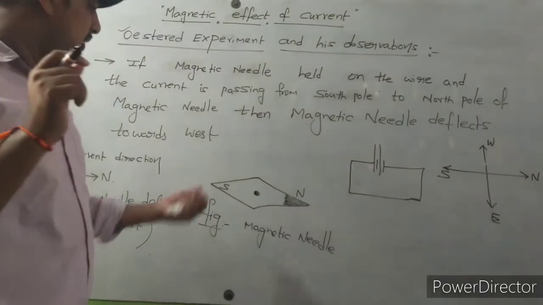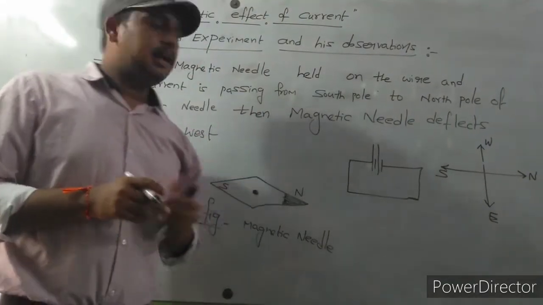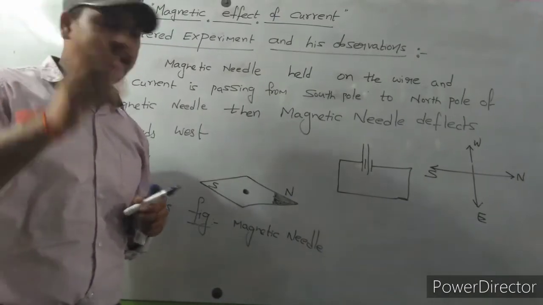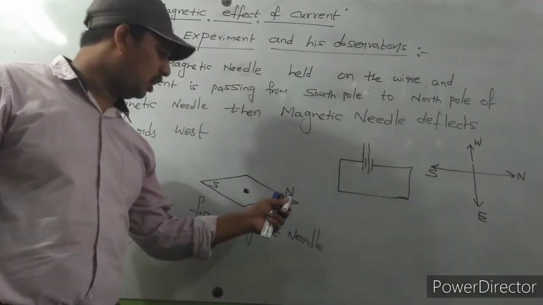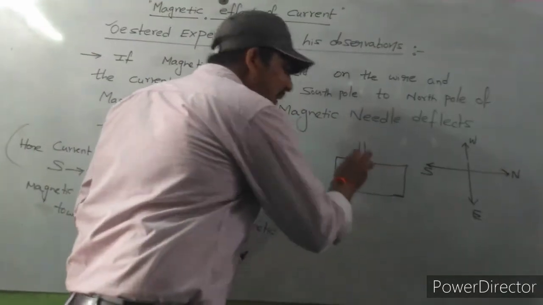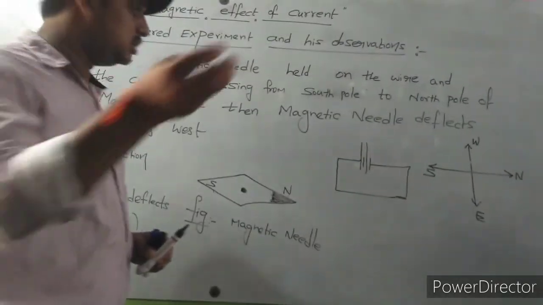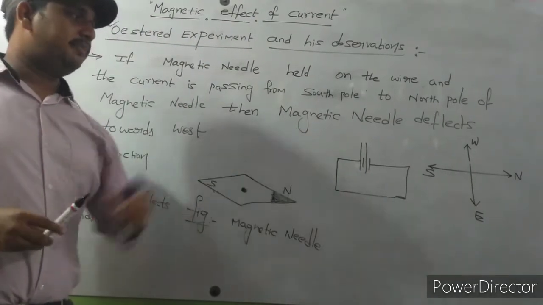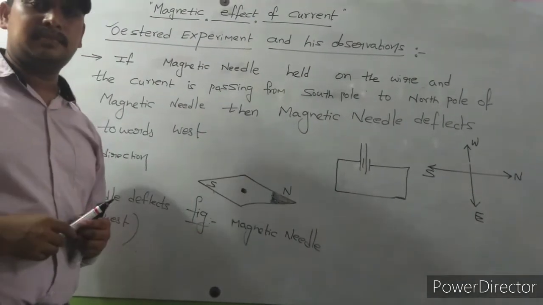This is the experiment done by Oersted. Oersted took a magnetic needle that contains two poles, north pole and south pole. He placed that needle on this electric wire.